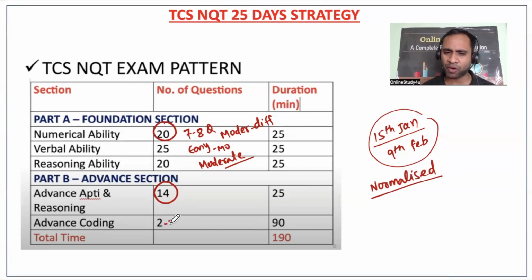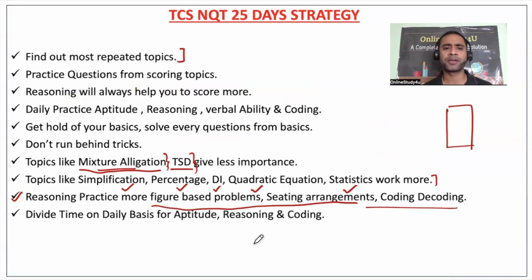And in advanced coding, whatever 2 to 3 questions you have, you also have to solve those questions here. Then only will you get the Digital and Prime offers. So selection of topics is very important. Now coming to the topics, we have to put in effort on a daily basis.